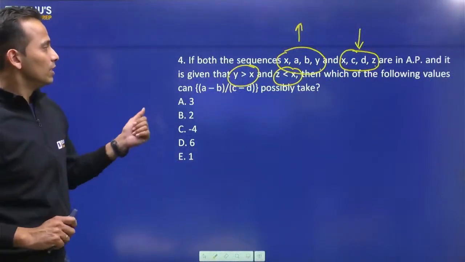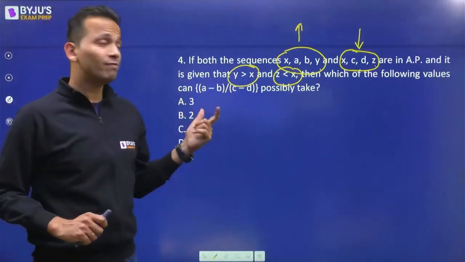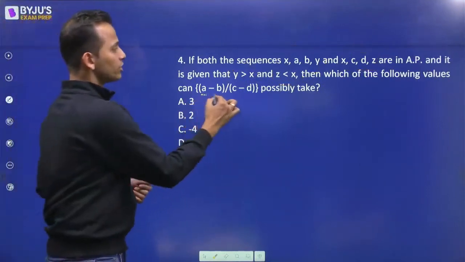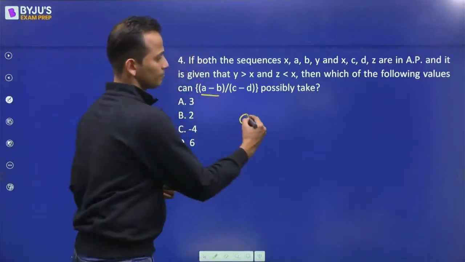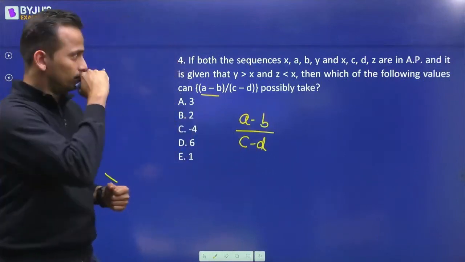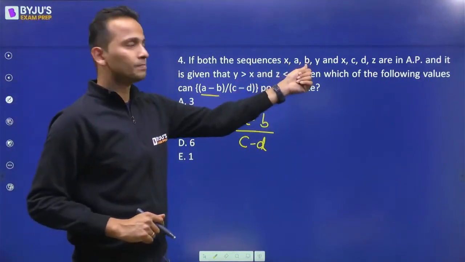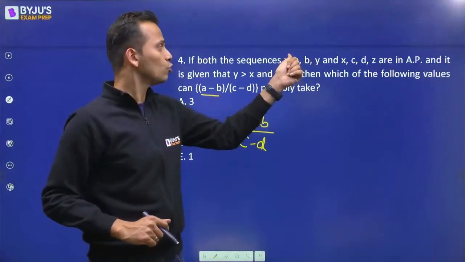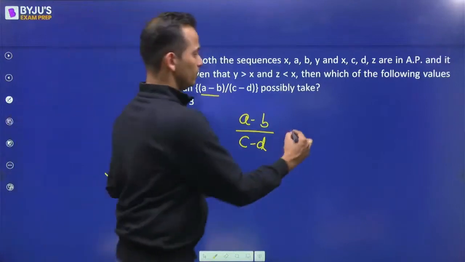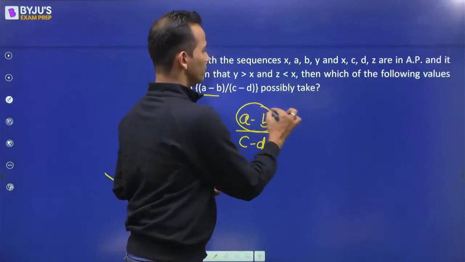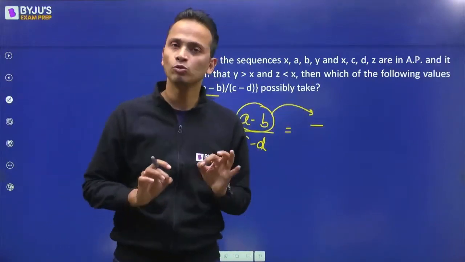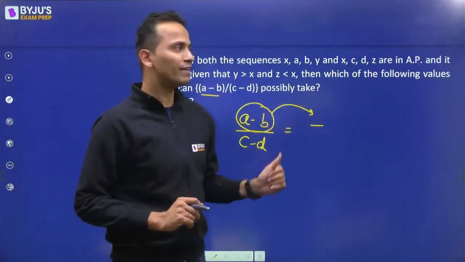All right. Now, which of the following can be a possible value of the given expression? So let's talk about this expression. The numerator is A minus B and the denominator is C minus D. Now A minus B. This is an increasing AP, so A will be less than B. So A minus B will definitely be a negative number. I'm not talking about the magnitude, I'm just talking about the sign. So the numerator is a negative number.